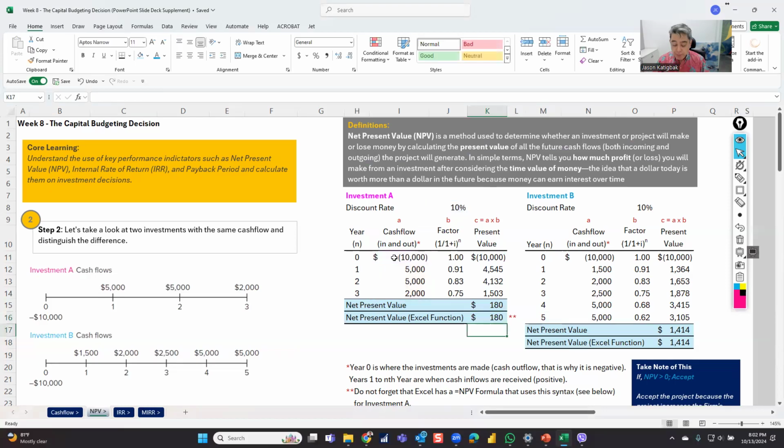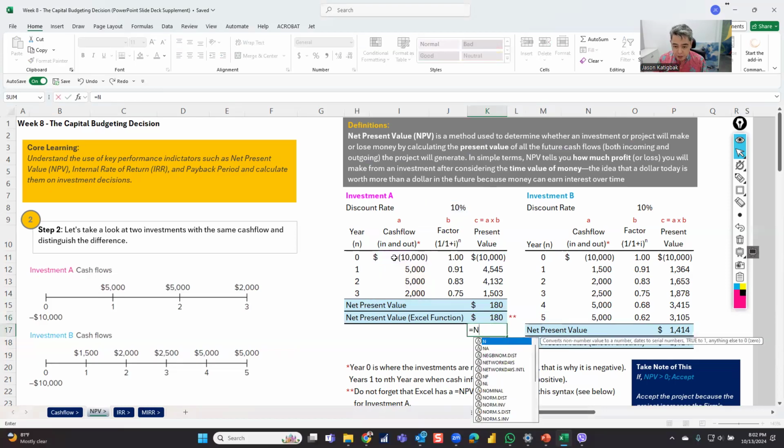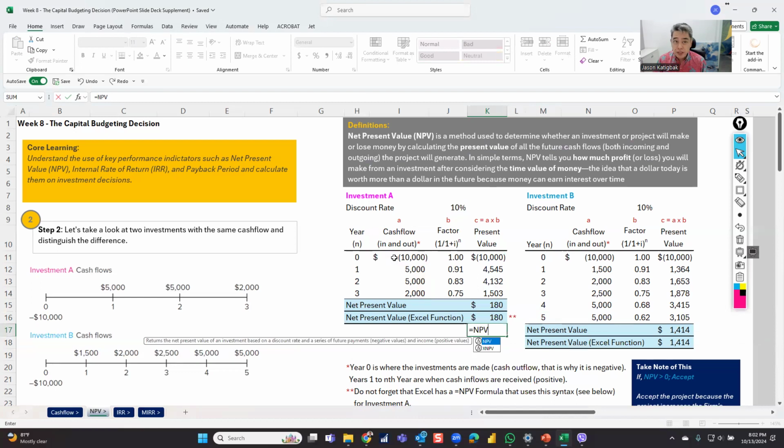So I'll do it again. Equals net present value. You can see that one. So open parentheses, rate. What's the rate? 10%. Comma. It's going to ask me values 1, 2, 3, or whatever. It will only be the cash inflow. Only the cash inflow.